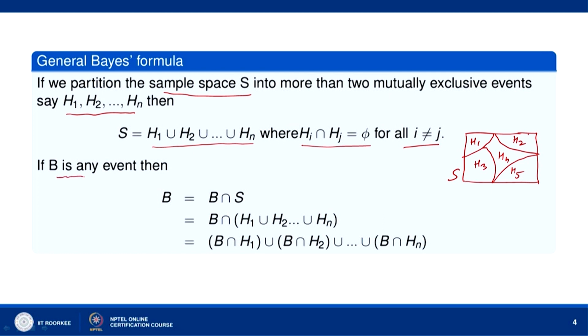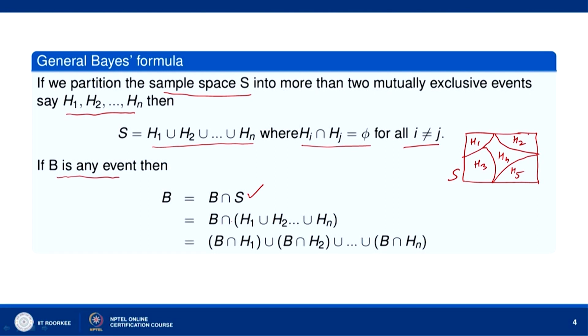Now if B is any event, then B can be written as B intersection S, because S is the sample space. Okay. And S is equal to union of H1, H2, Hn. So B equal to B intersection H1 union H2 union H3 and so on union Hn. Now using the formula of the set theory, intersection is distributive over union.